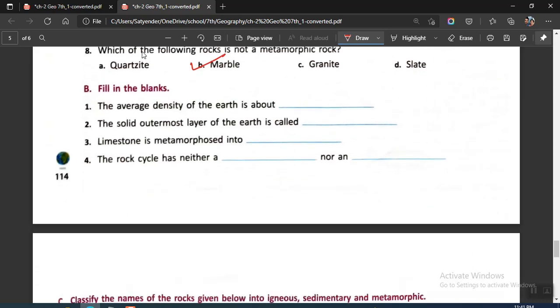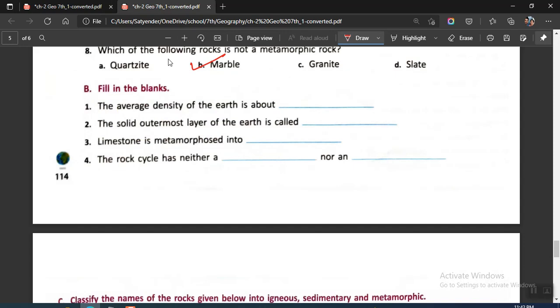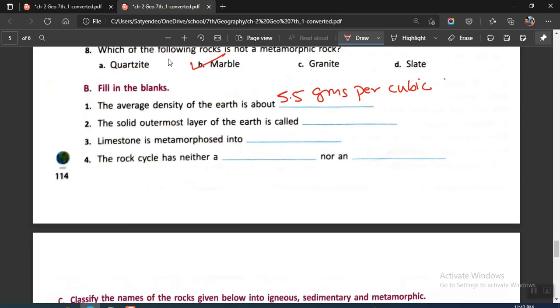Okay, for B, we have fill in the blanks. There we have the average density of earth is about, this is given on the first page, that is 5.5 grams per cubic centimeter. So your answer has to be 5.5 grams per cubic centimeter. Second one says the solid outermost layer of the earth is called crust. Then it says limestone is metamorphosed into.